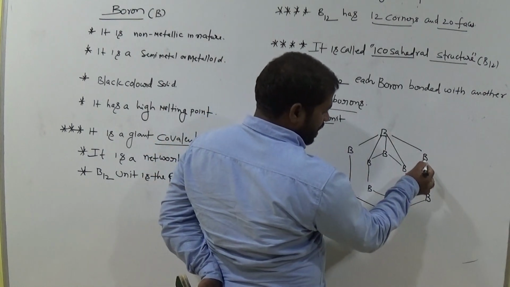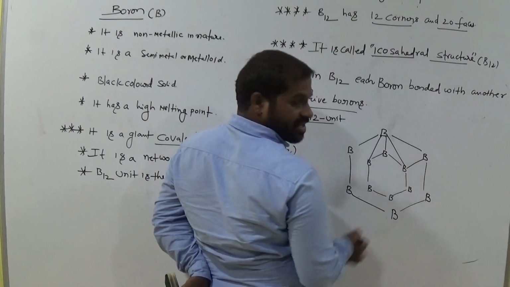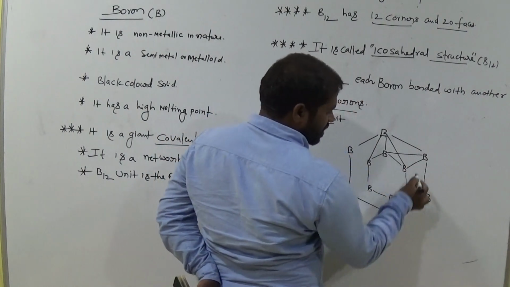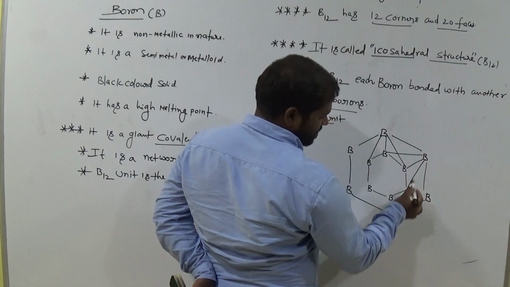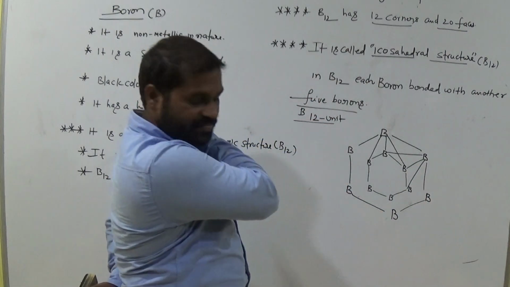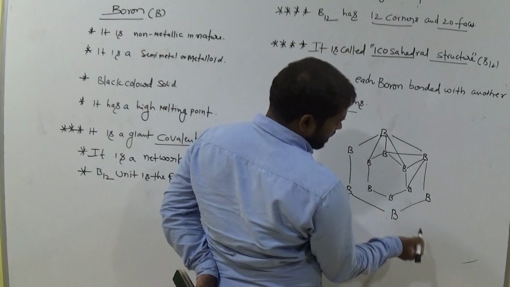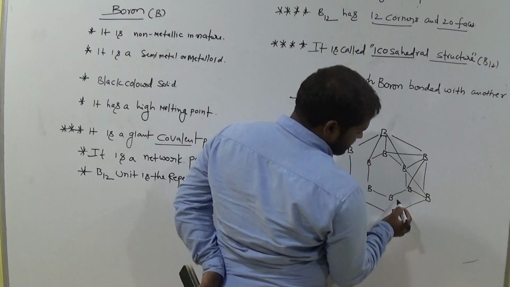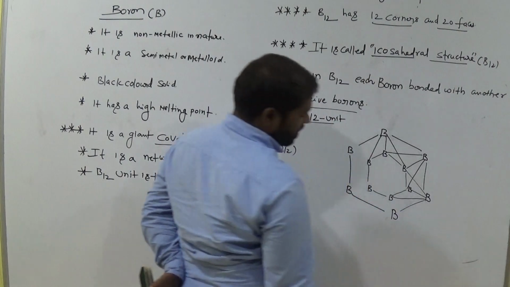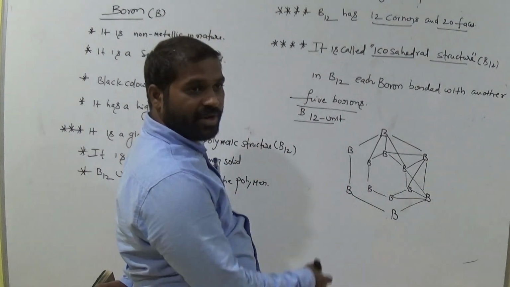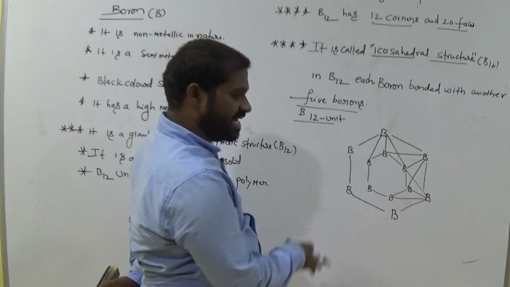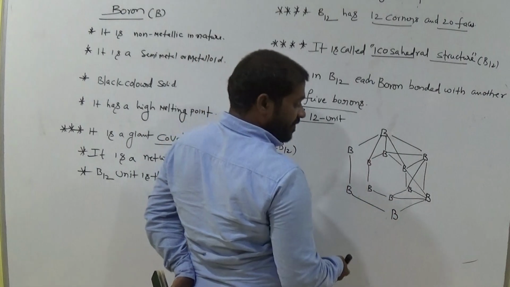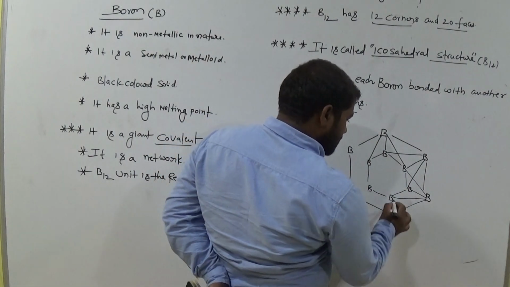Now this is the boron. Clear? Now this boron is bonded with this boron, and this is with this boron. Clear, all of you? And this is the boron, and again this boron with this boron, and this boron with this boron. Clear? Now I am going to create faces also. 12 corners clearly. Why? Because 6 and 6. Now it has 20 faces. Okay. Now come to this one.